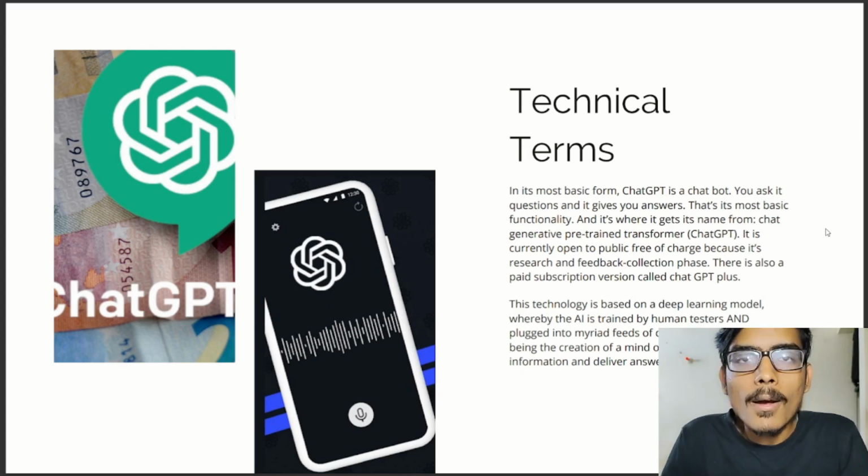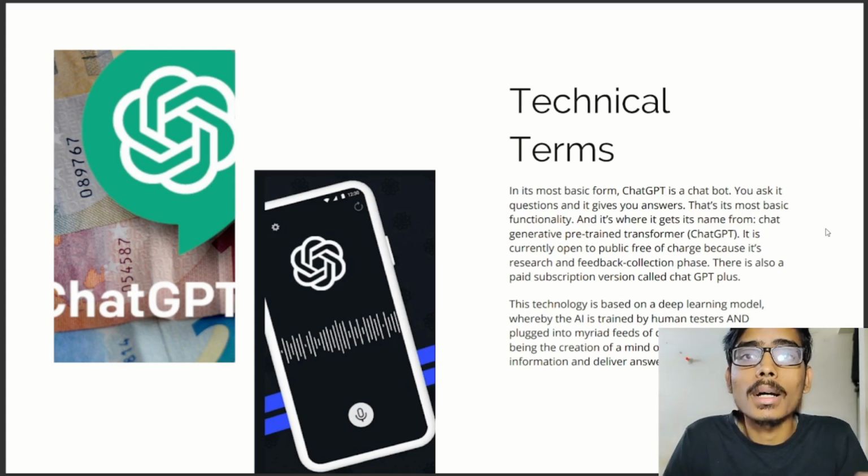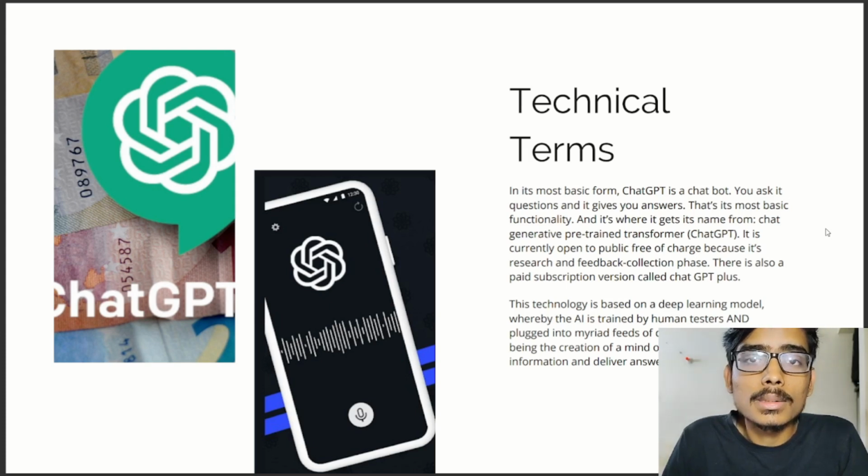The answers provided by ChatGPT are most commonly meant to satisfy you, and that's its target, to make the user satisfied by the answers, irrespective of whether the answer is correct or not. It doesn't know if the answer is correct or wrong. It just gives the best response that can satisfy the question asker.